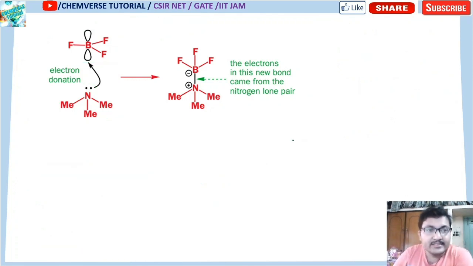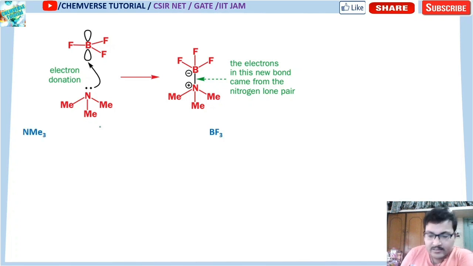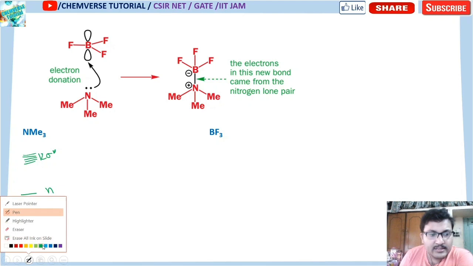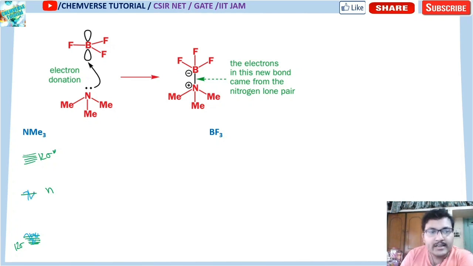Okay, now look at this. We have already said that in NMe3 there are 12 sigma orbitals, 12 sigma star orbitals, and one non-bonding orbital. Okay, and they all are electronically filled. This is also filled, that means occupied, and this is nothing but your HOMO. This is your HOMO of NMe3, which will donate electron.